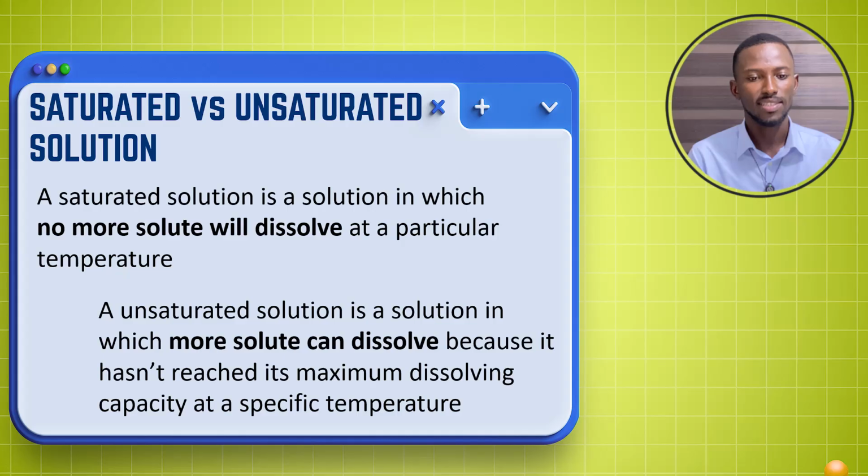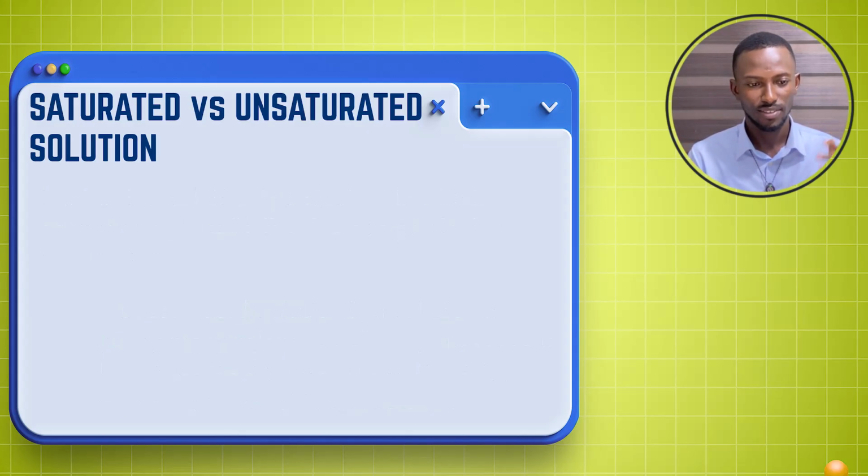And the opposite is unsaturated solution. For unsaturated solution, more solutes can dissolve simply because it hasn't reached its maximum dissolving capacity. So there's more room for dissolving the solutes that you'll be adding. So that's the unique difference between saturated and unsaturated solutions.